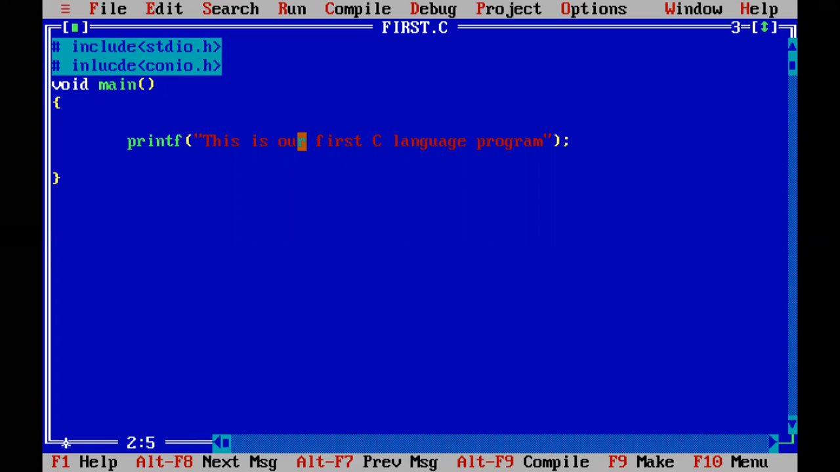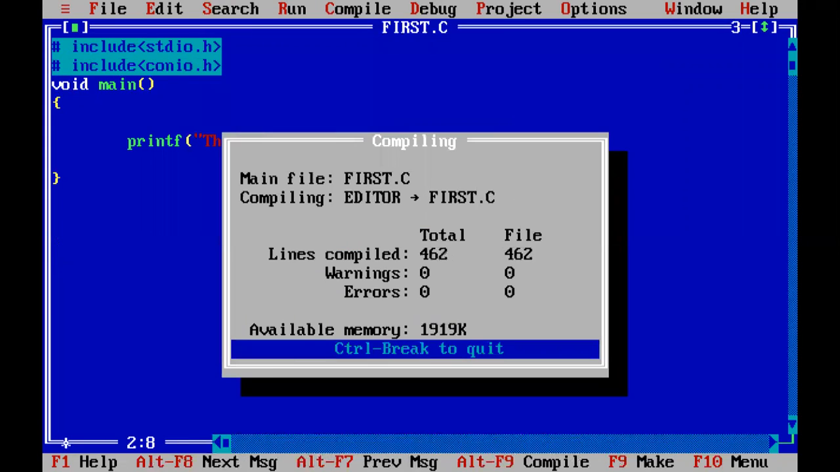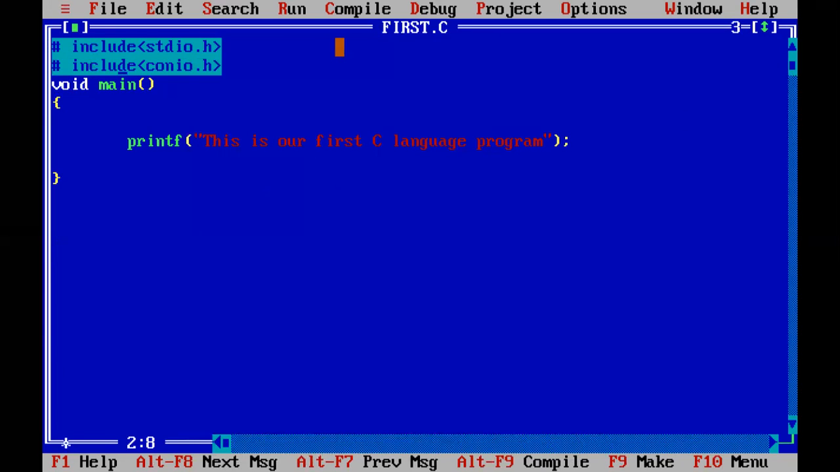Again, INCLUDE. Now check it and run the program. Watch here. Now the program is executed. The output screen appeared just for a fraction of a second, but again it will return to the IDE.